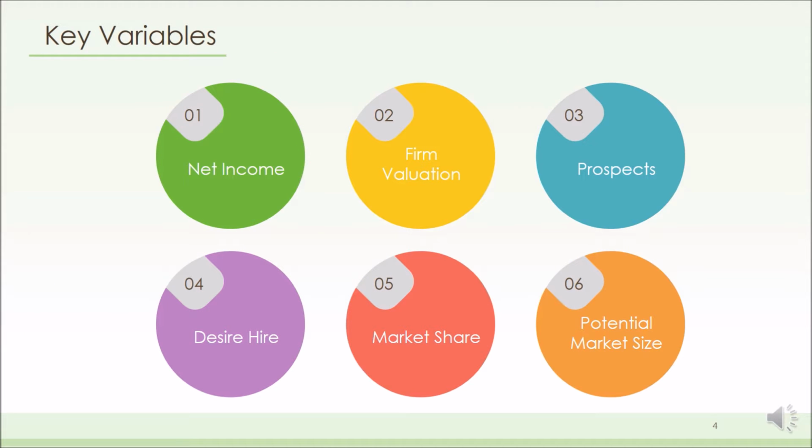We select 6 key variables, which are net income, firm valuation, prospects, desired hire, market share, and potential market size. The reason why we select these 6 variables will be explained as follows. First one, net income, which is also our core variable. Every causal loop has a lot to do with net income, therefore we list it as our top priority.